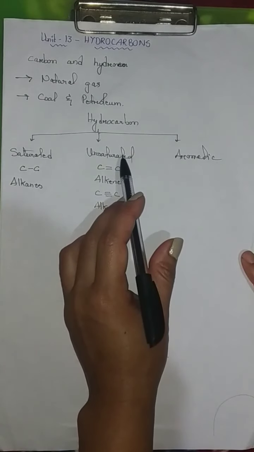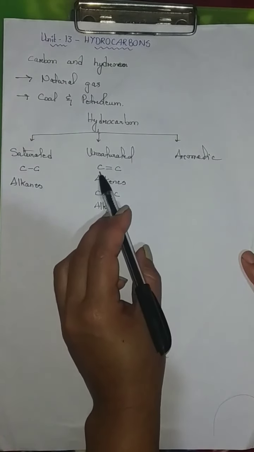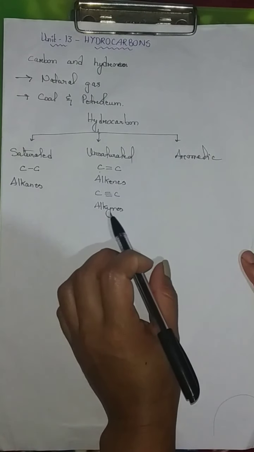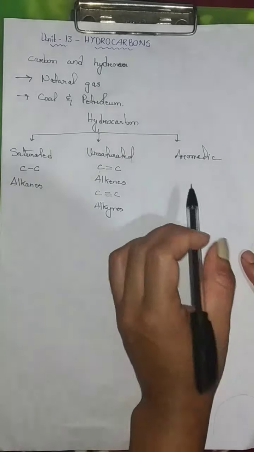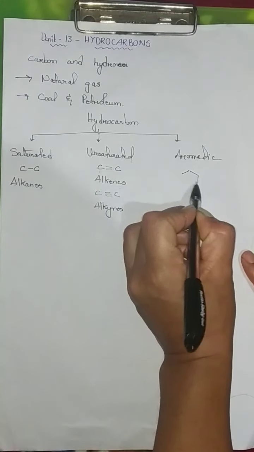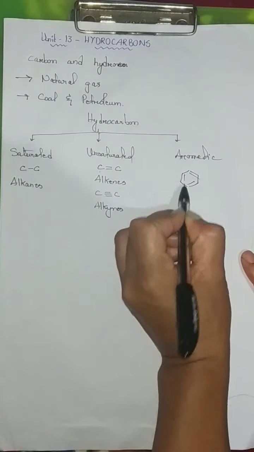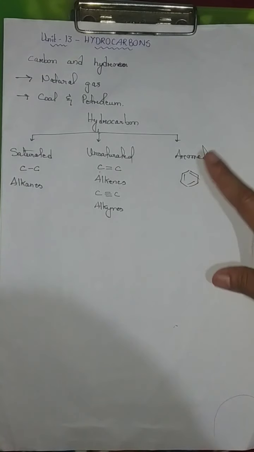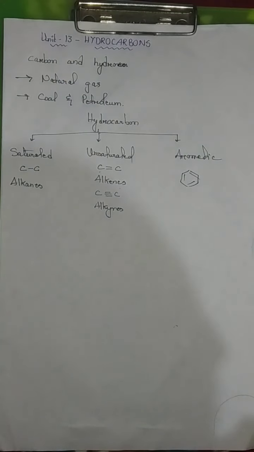Unsaturated hydrocarbons are of two types: double bond and triple bond. Now, aromatic hydrocarbons include the benzene ring. These, with the benzene ring, are the aromatic hydrocarbons.